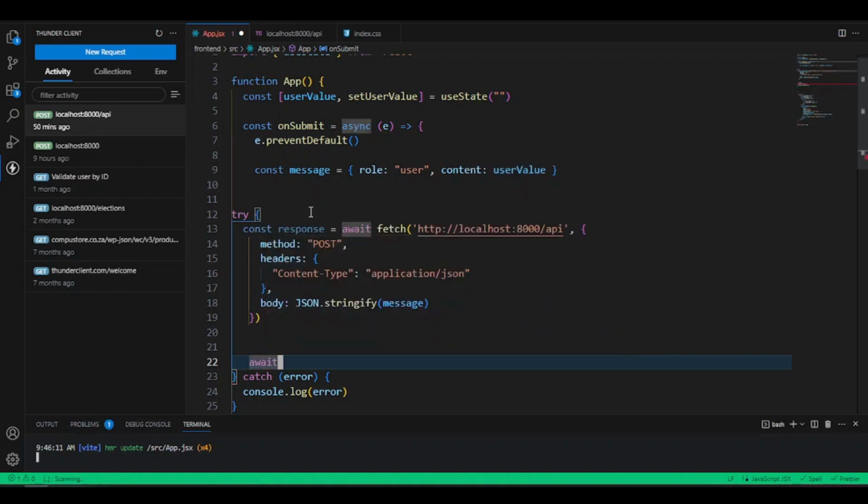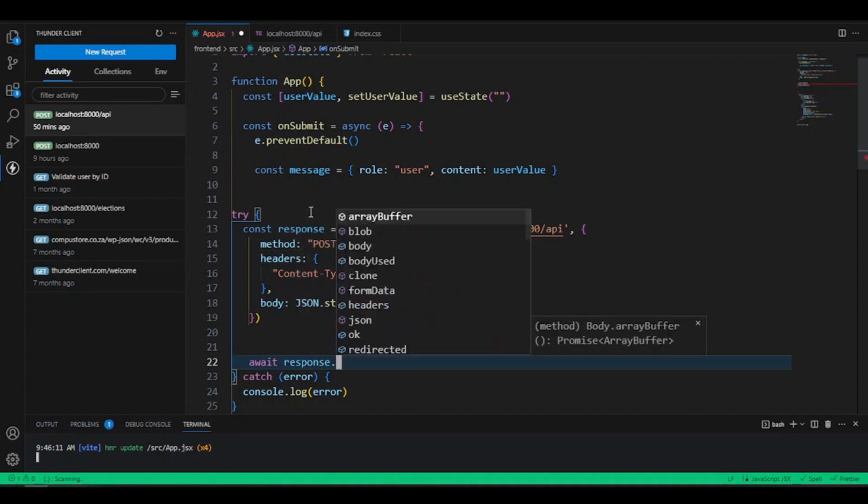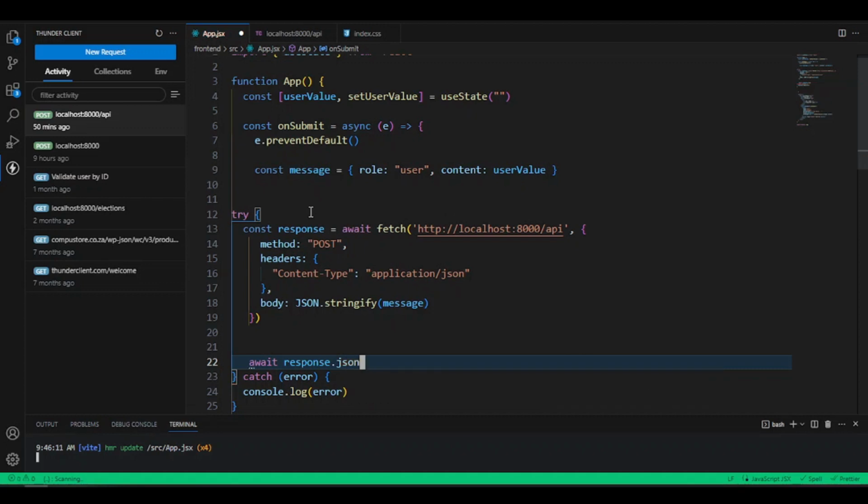So we say await, and when we await this response, what we want is to convert them back to JSON. So whenever the response from the server gives us something, we want to set them to JSON here. So we will call them, say this is not JSON what they expect, but let's assign them to a variable so we can work with them. So we'll say const data, and let's assign them to this variable here.